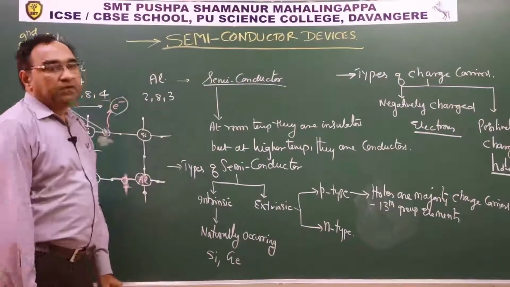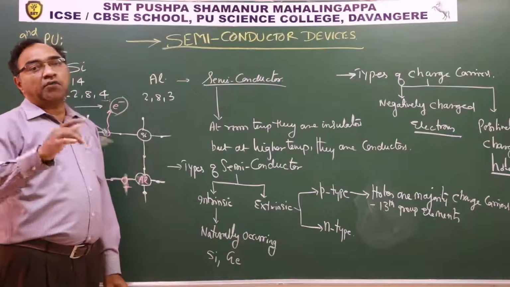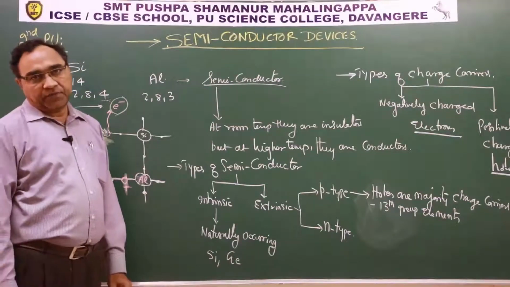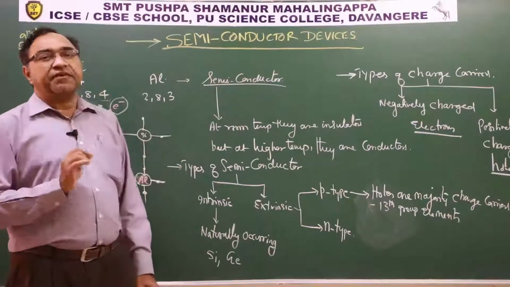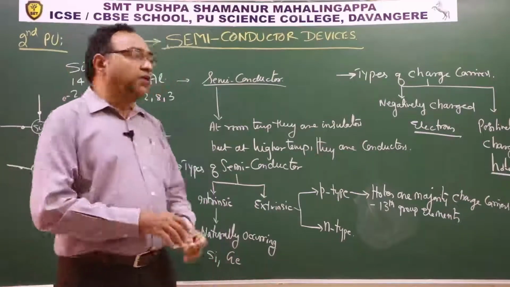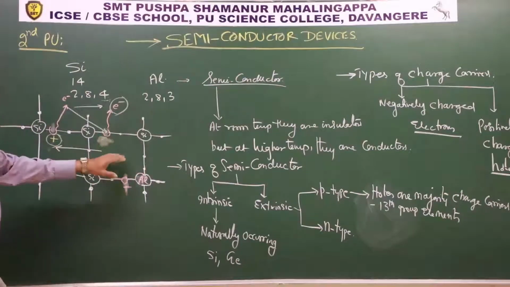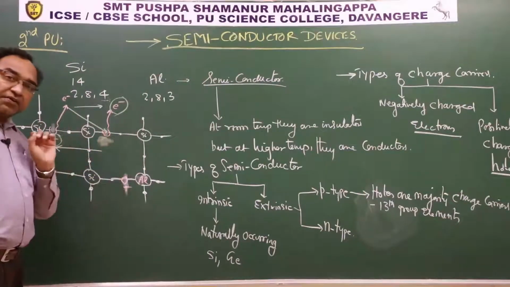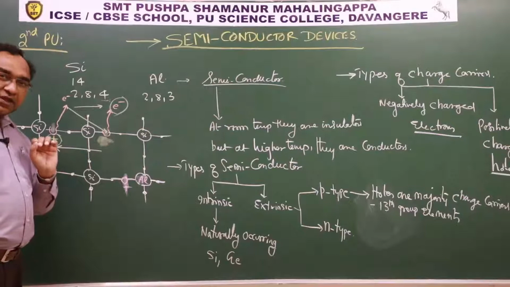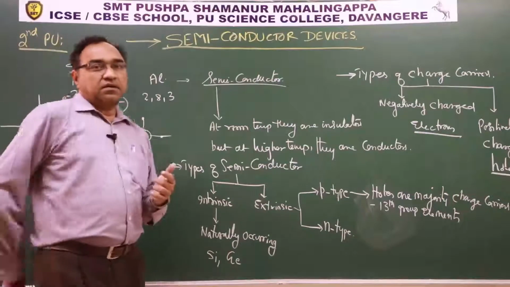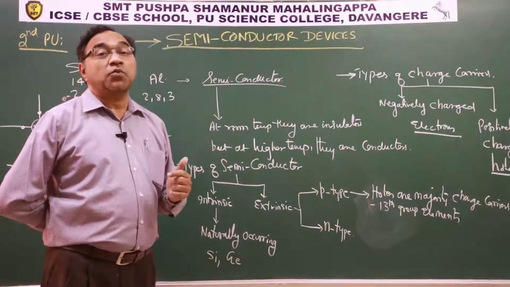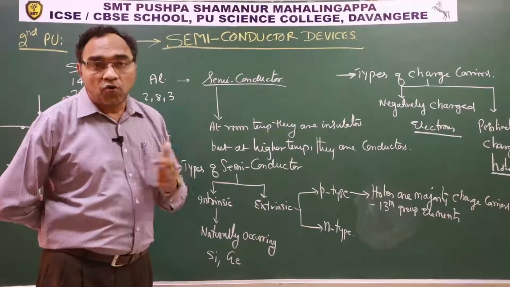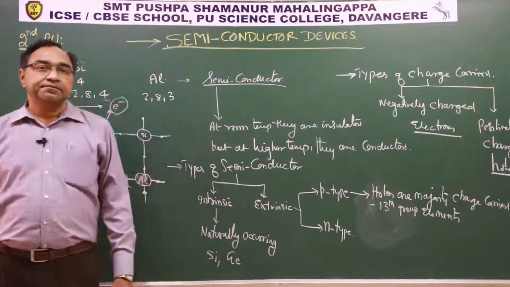Use mole concept. 1 mole of aluminium will be how many grams? I guess 27 grams. So if I add 27 grams of aluminium into silicon, how many holes will it have? 6.023 into 10 power 23 holes will be associated.